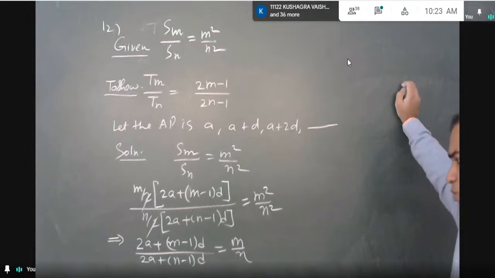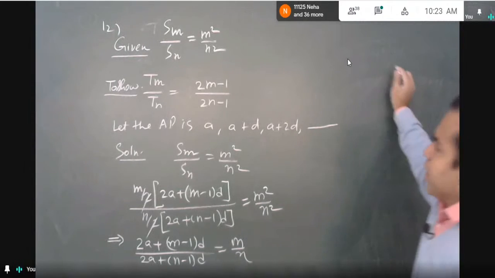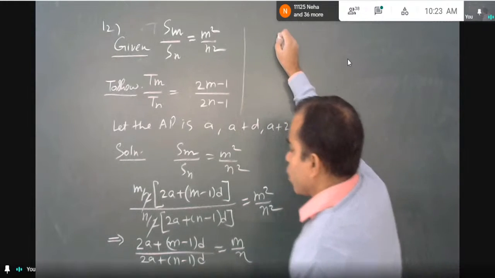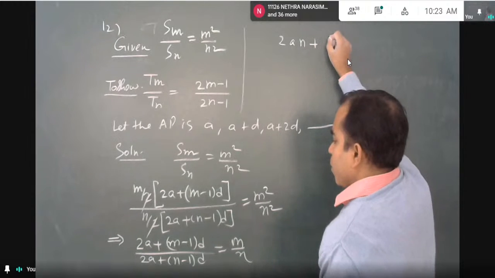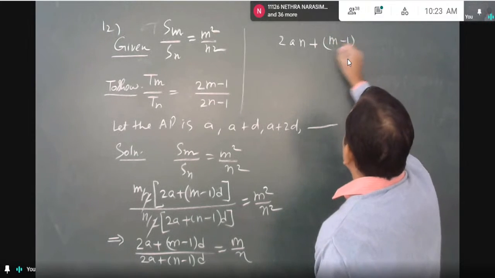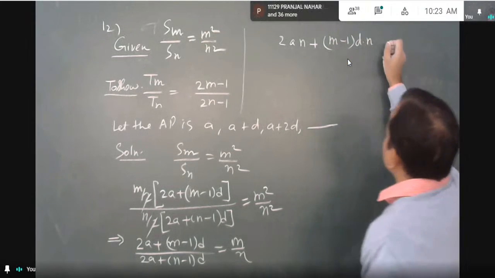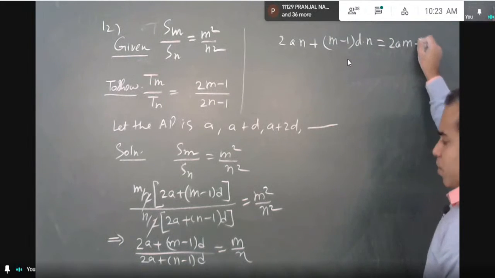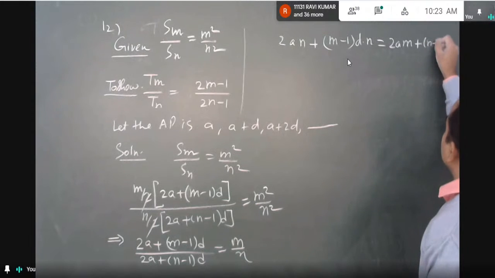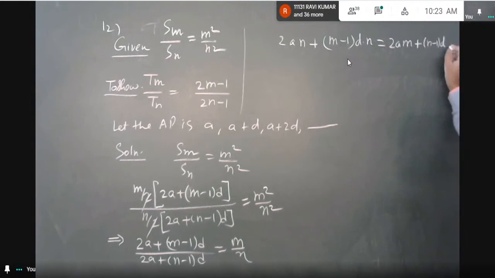Let us cross multiply. We get 2a plus m minus 1 into d, into n, equal to 2a plus n minus 1 into d, into m.